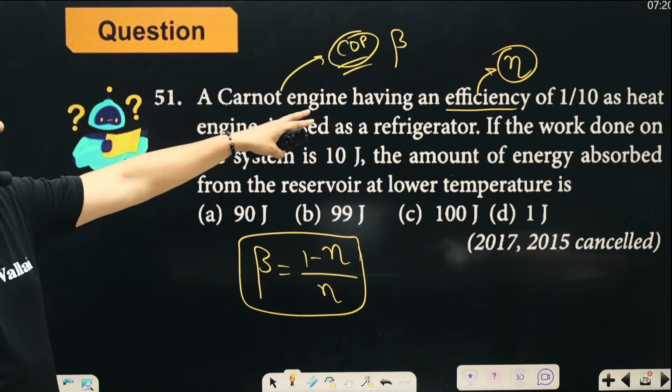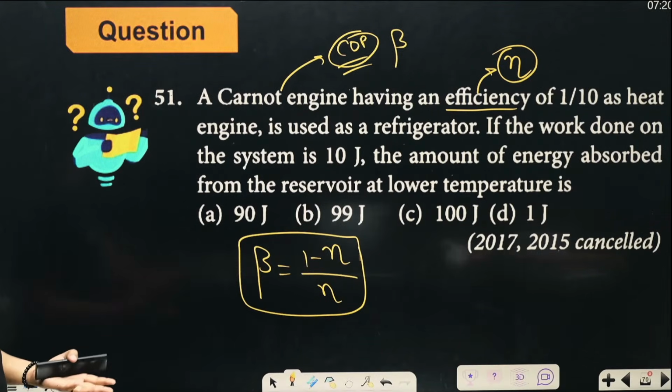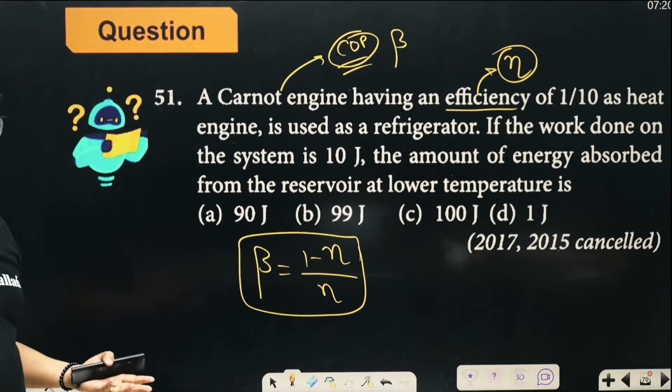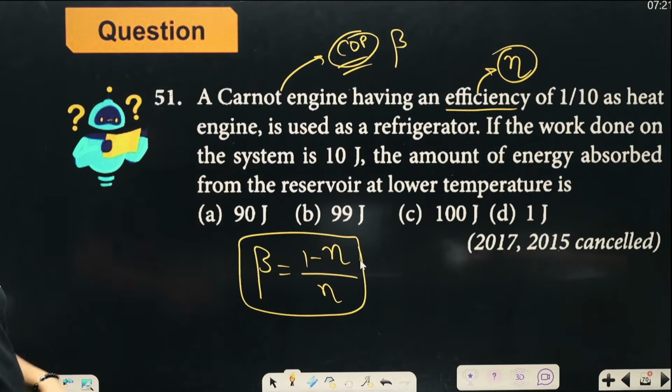A Carnot engine is having an efficiency of 1/10 of the heat engine, right? So efficiency is already 1/10. Okay, so we can put the required value. If the work done by the system is 10 joule, the amount of energy absorbed from the reservoir at the lower temperature is going to be, right? So amount of heat absorbed, we have to figure out.